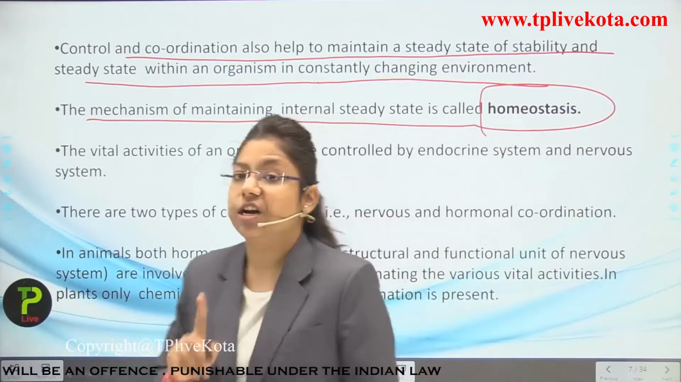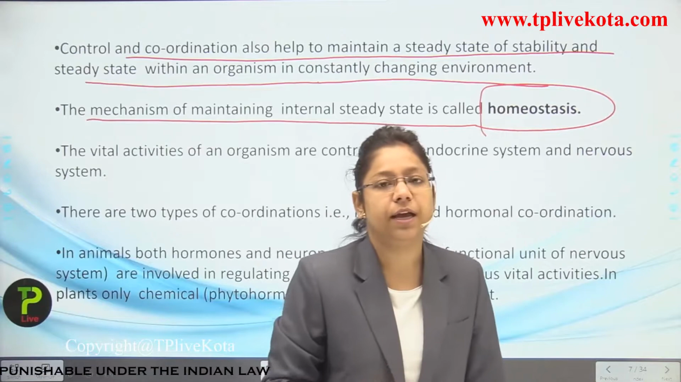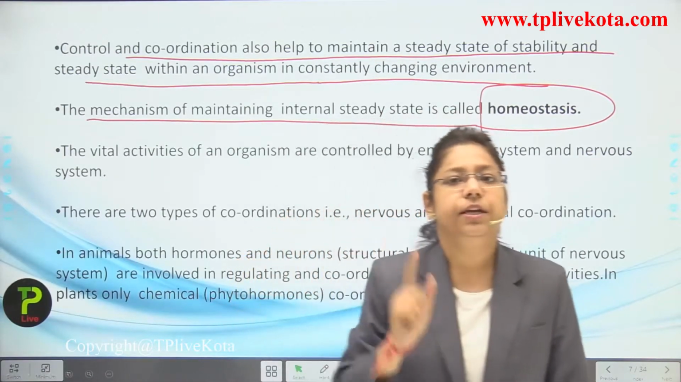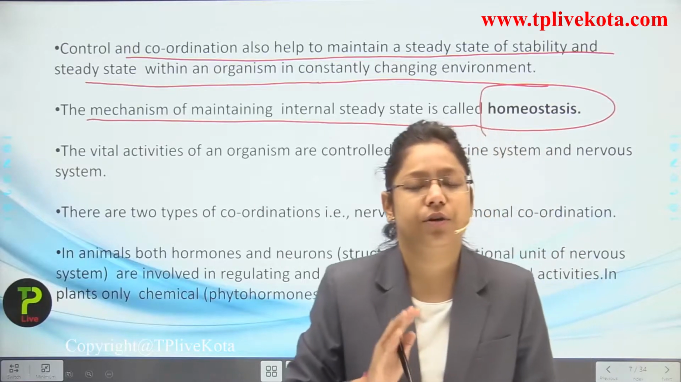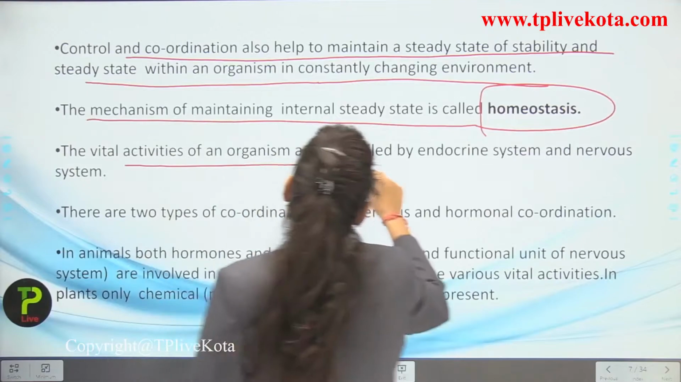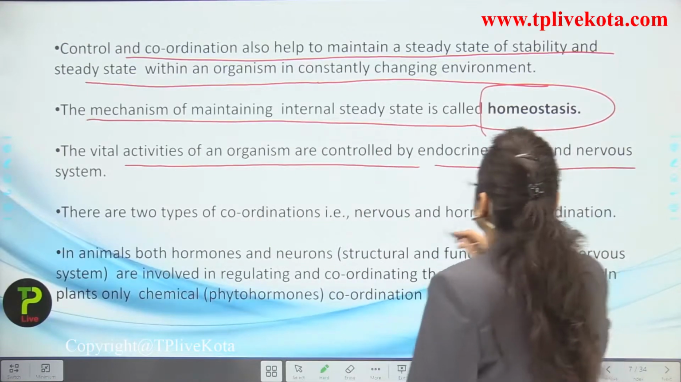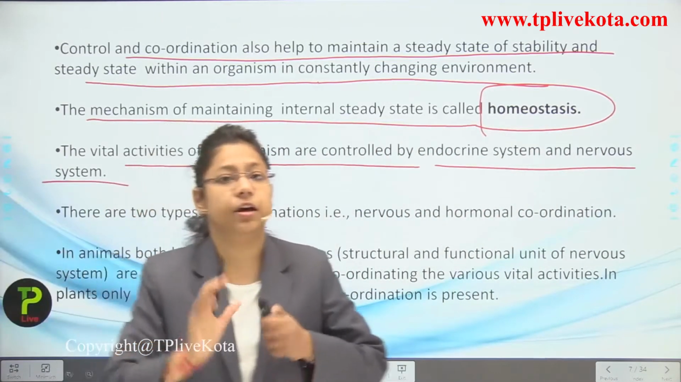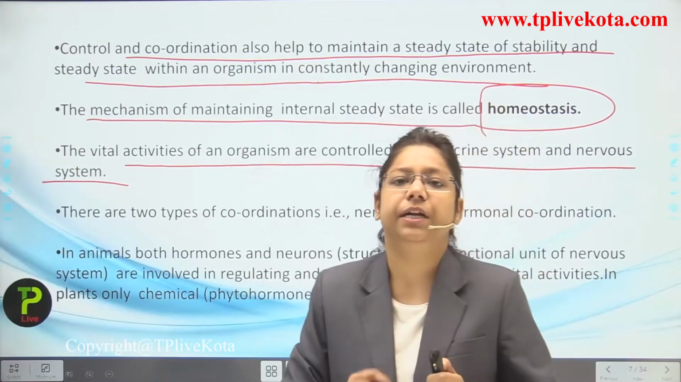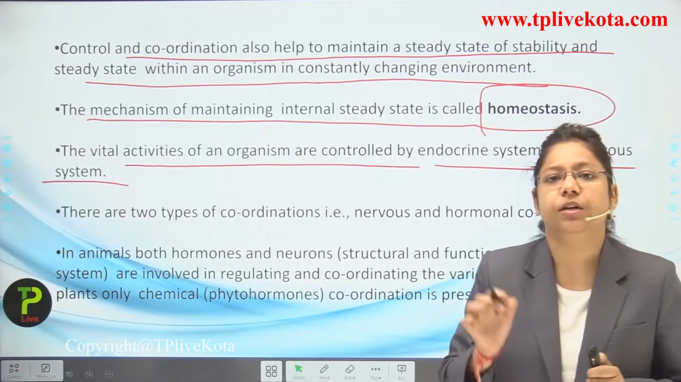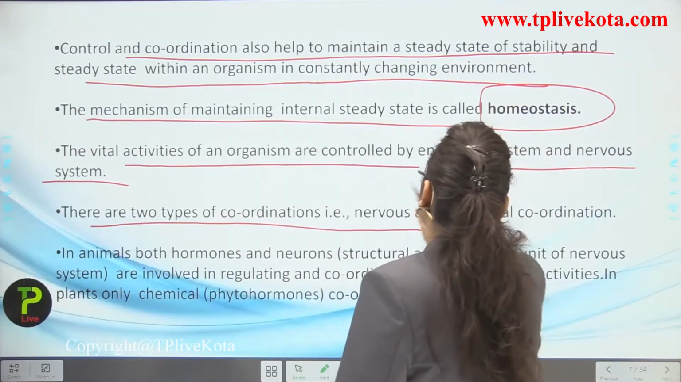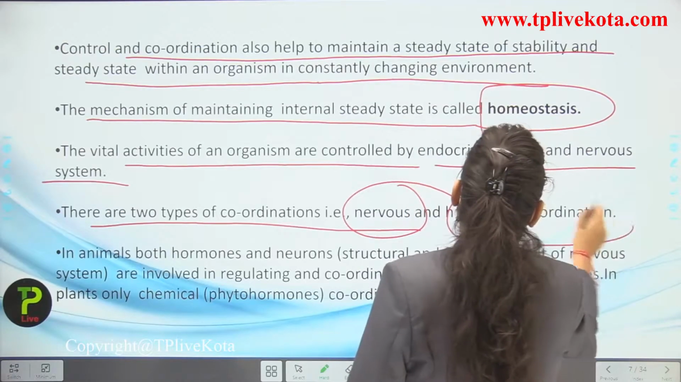Homeostasis, which occurs inside a particular human being, and the main organ which is helping inside it is our ear. Ear is maintaining the homeostasis of a particular human being. Okay. The vital activities of an organism are controlled by the endocrine system and nervous system. Actually, the nervous system and endocrine system both play a greater role in maintaining the coordination inside a particular human being. Okay, there are two types of coordination, nervous and hormonal coordination.